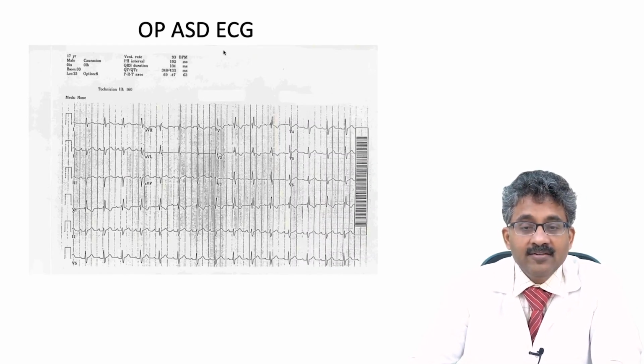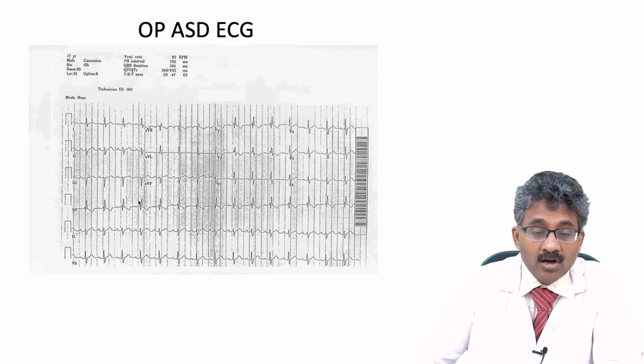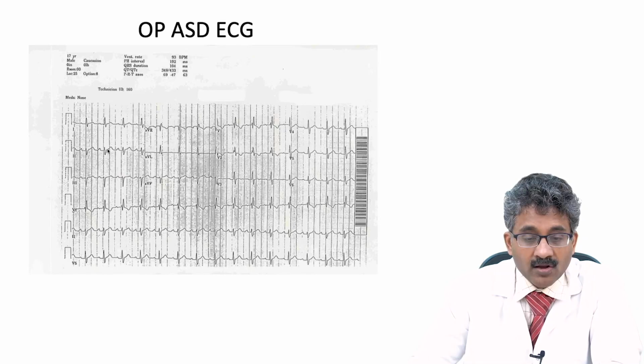And here there will be a counterclockwise depolarization with R wave in leads 2, 3, AVF. See here, R wave in lead 2, lead 3 and AVF. Small R wave you can see here in AVF also. Here also in lead 2 and lead 3.